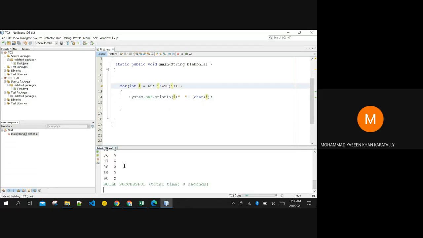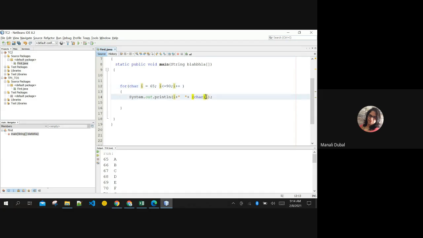Okay, good. One more thing. Another way of doing it is no need to do this conversion for character. I can directly start with character. I think character is required because i is 65.